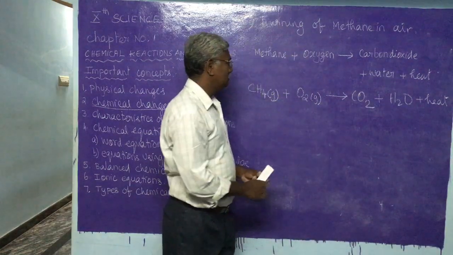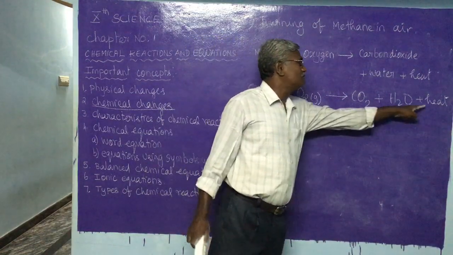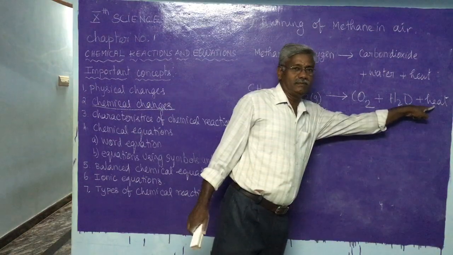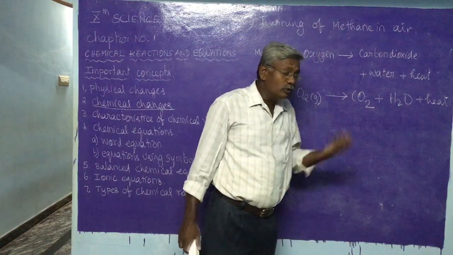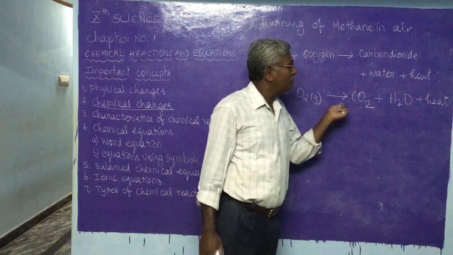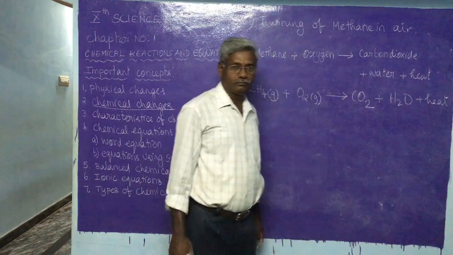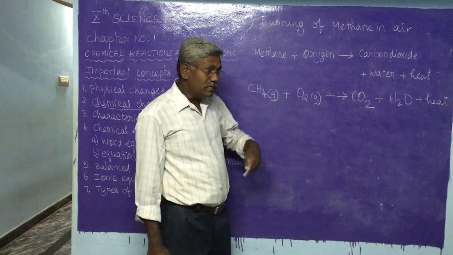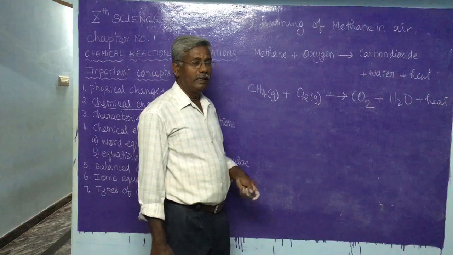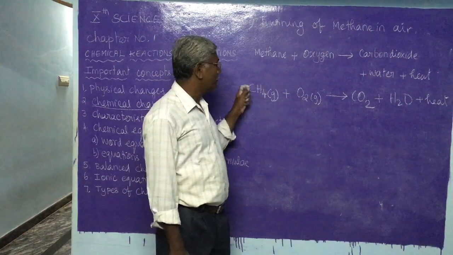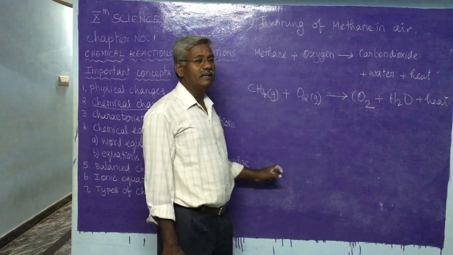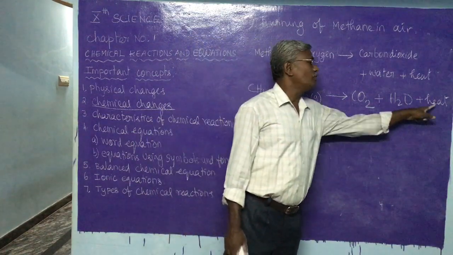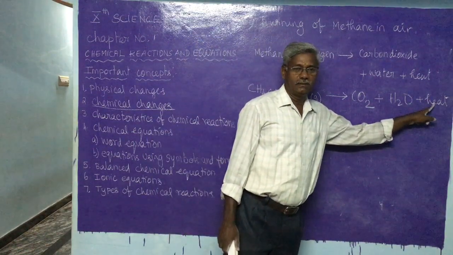Therefore, in reactions which take place with the liberation of heat, when heat is produced during a chemical reaction, that should be written along with the products. In combustion, meaning burning, all burning reactions are exothermic because they produce heat along with the products.